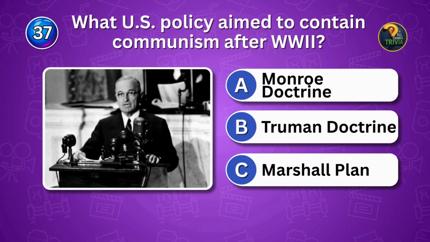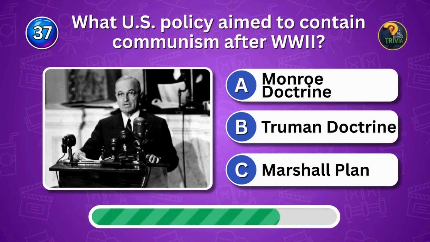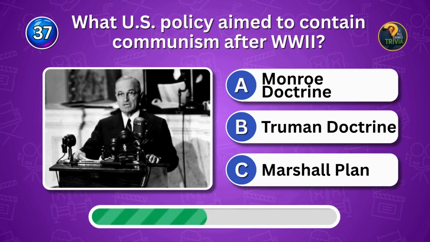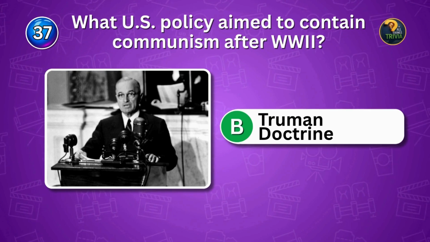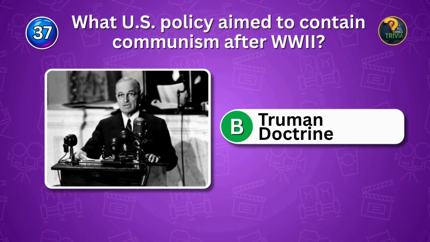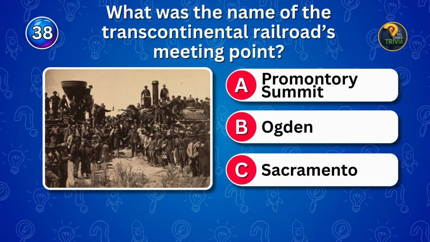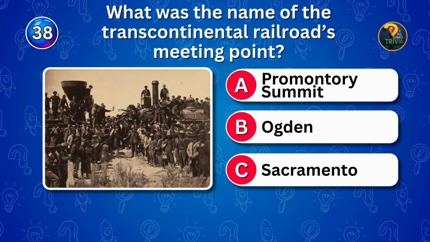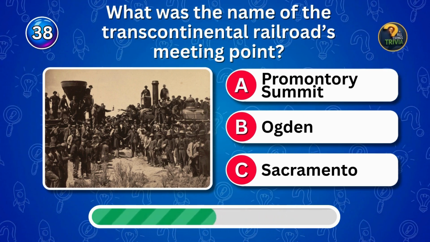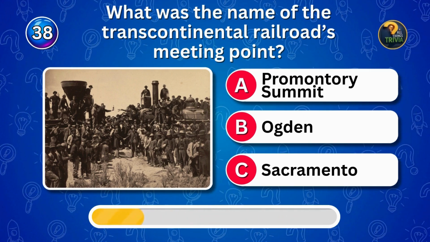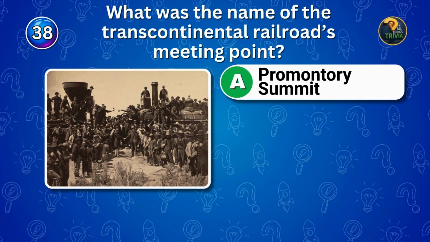What U.S. policy aimed to contain communism after World War II? Cold War policy. Name it. Truman Doctrine fought communism. What was the name of the Transcontinental Railroad's meeting point? Railroad landmark. Where? Promontory Summit united the rails.